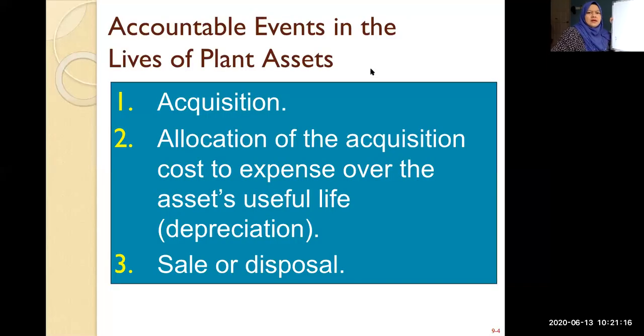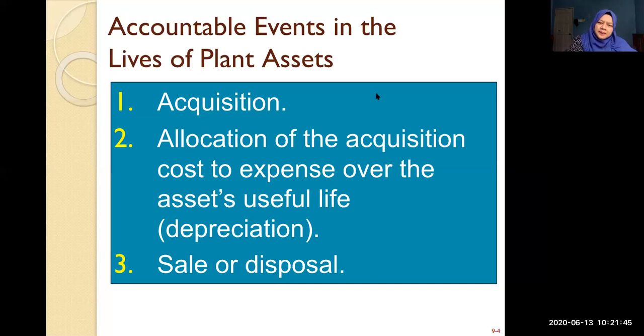All right, chapter 9 is on plant. In this chapter, you must know how to determine the cost when you acquire the asset, how much is the cost. So that is your acquisition. Upon acquisition, you have to determine how much is the cost of the asset, and then you have to allocate the cost over a certain period of time. So that is what we call depreciation.